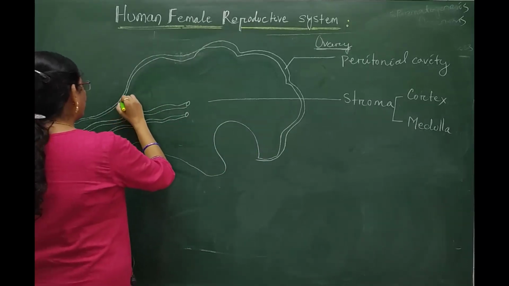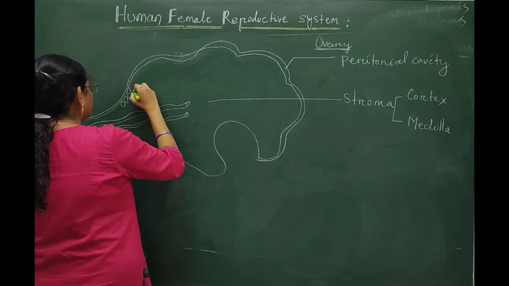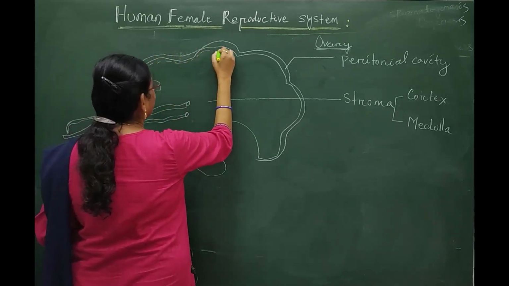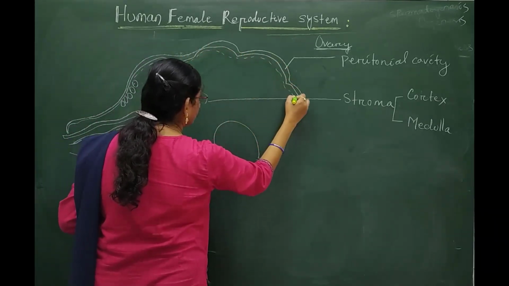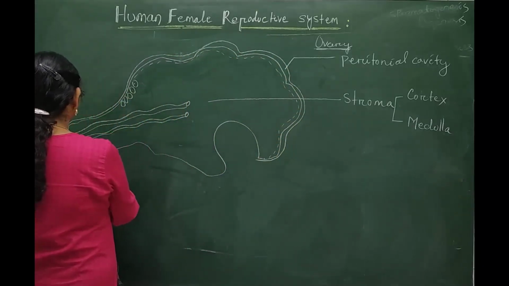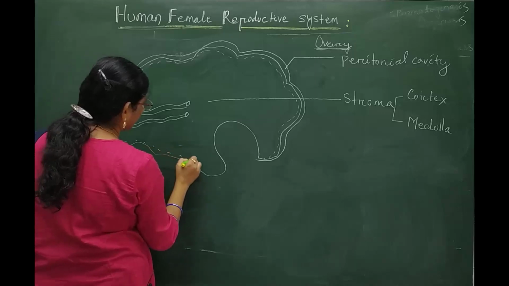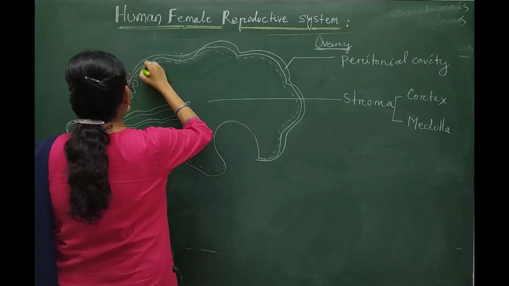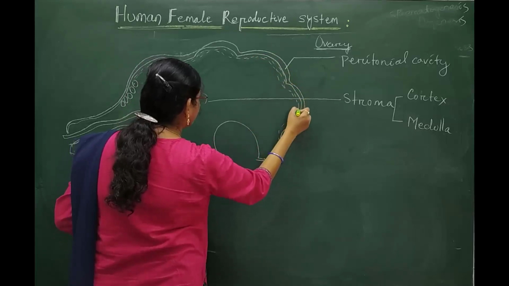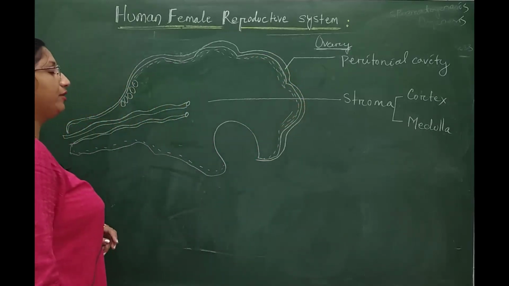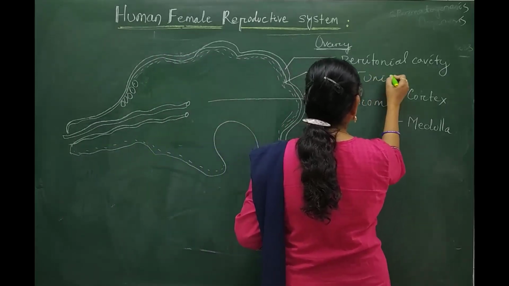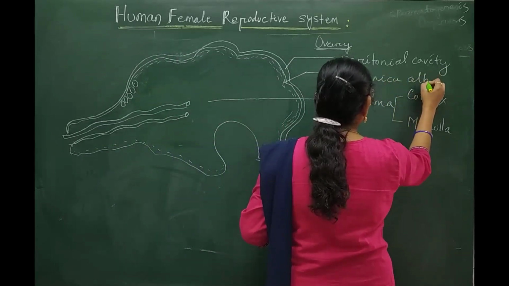The cortical region, or the cortex, is found below the peritoneal covering. It is also called tunica albuginea.